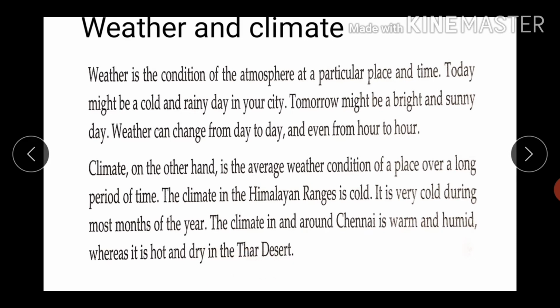So, students, climate, in contrast to the weather, is the condition of the weather of a place over a long period of time. Here, the example of the Himalayan range has been taken, where it is mostly cold during the year. The second example taken here is of Chennai, where the climate is warm and humid. And the third example, the Thar Desert, is also mentioned, which experiences hot and dry climate.